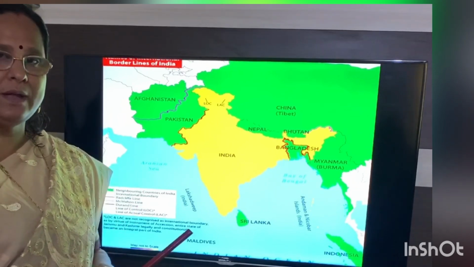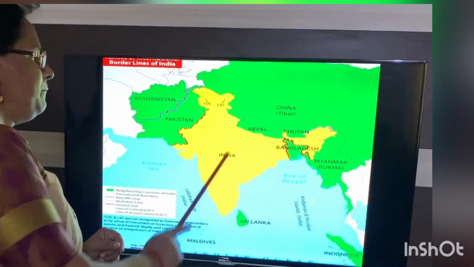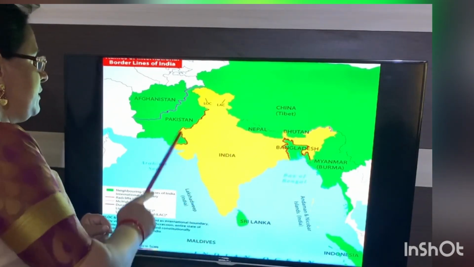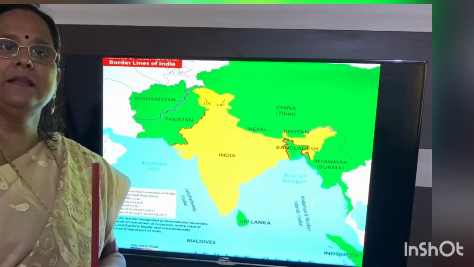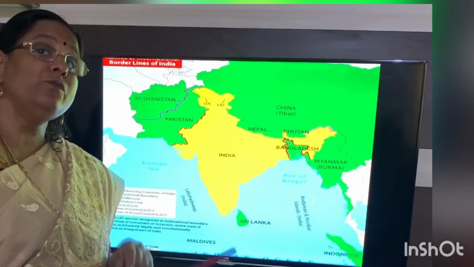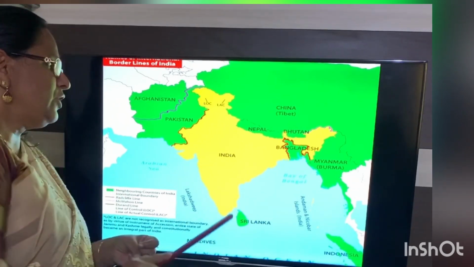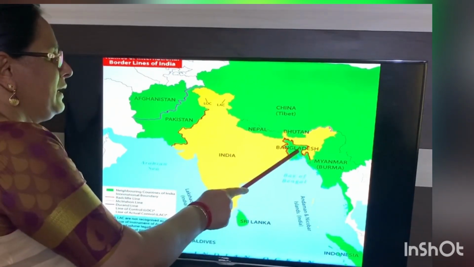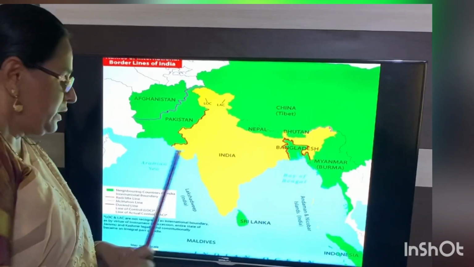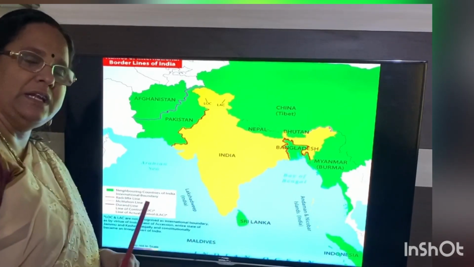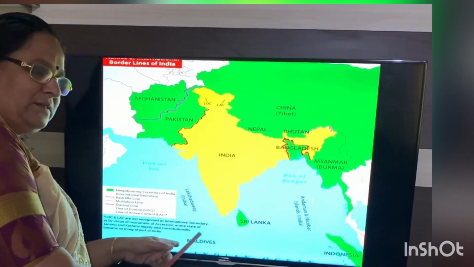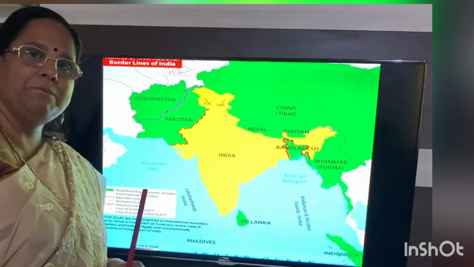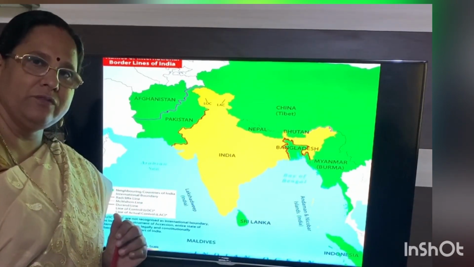Is that clear, children? Once again, the neighboring countries of India: China, Nepal, Bhutan, Bangladesh, Burma, Sri Lanka, Maldives, Pakistan, Afghanistan. But you have to remember them with the direction. When they ask you, in the north it is China, Nepal, Bhutan. East, Bangladesh and Burma. South or southeast, it will be Sri Lanka. Southwest, it is Maldives. And northwest, it is Afghanistan and Pakistan. Is that clear?